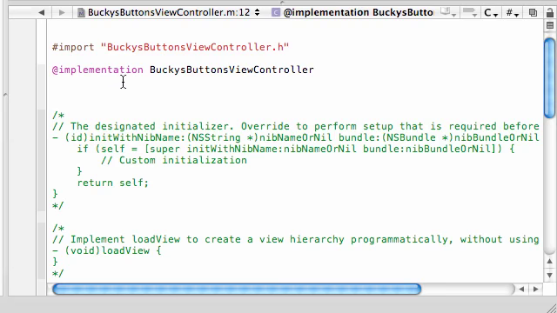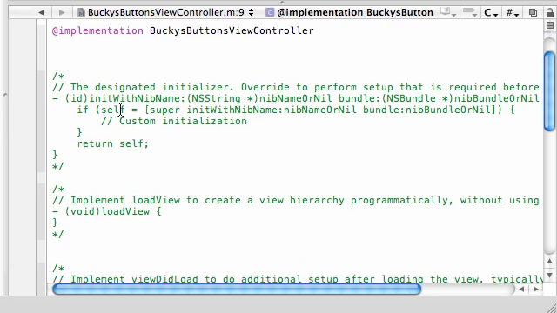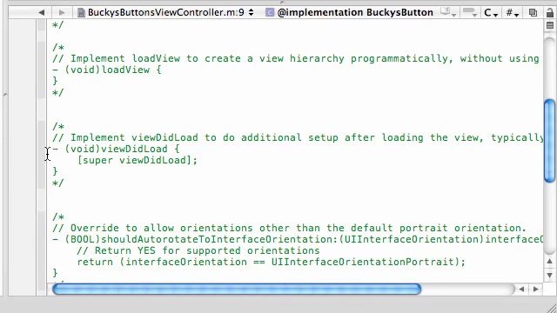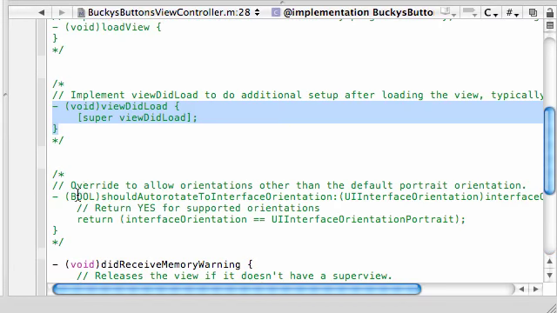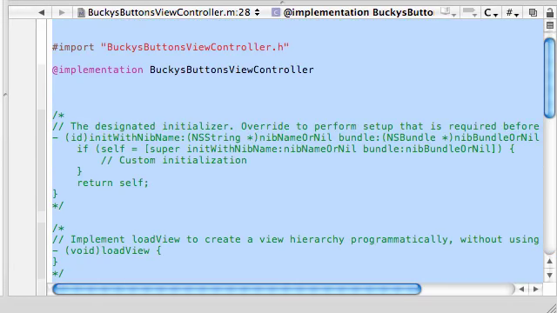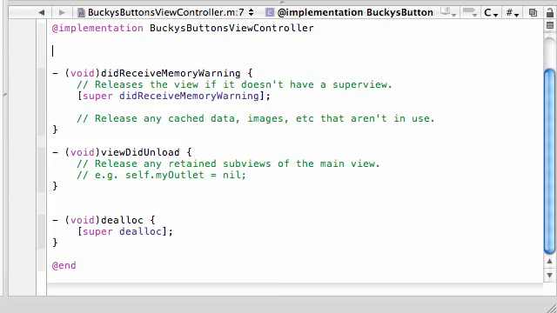So in your implementation file of view controller, the first thing we want to do is delete all these comments. My buddy Steve Jobs was so kind to include all of these methods that he commented out. These are some methods that you may commonly use, but we aren't going to use them in this tutorial. So anything that has a comment, get rid of that. You can delete these too, but I don't have time to delete all those. They give you a nice little message about what these methods do anyways. So anyways, back to my tutorial.